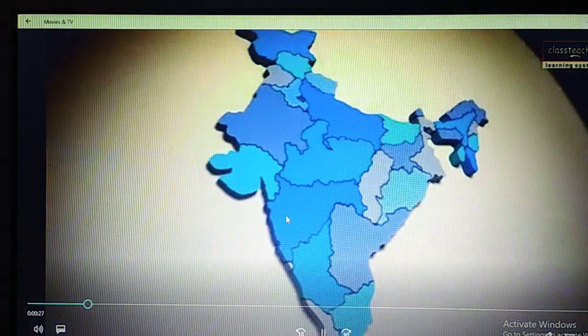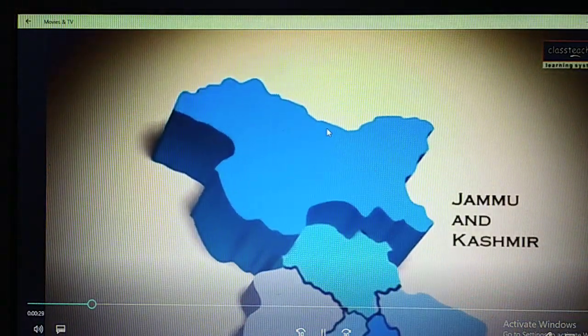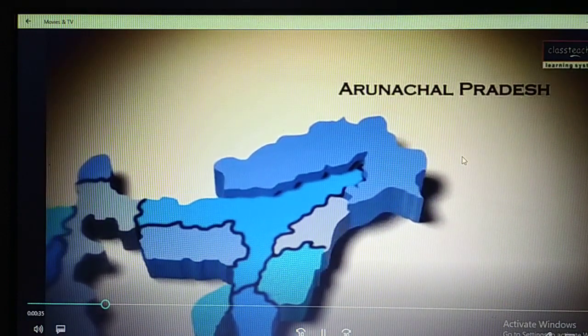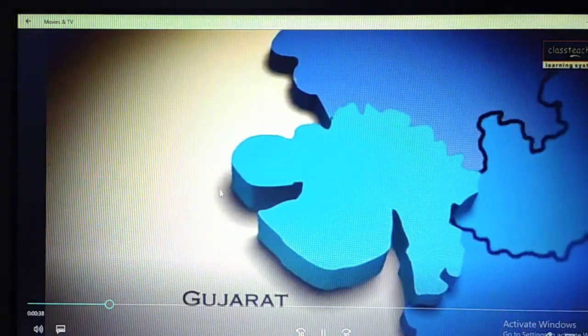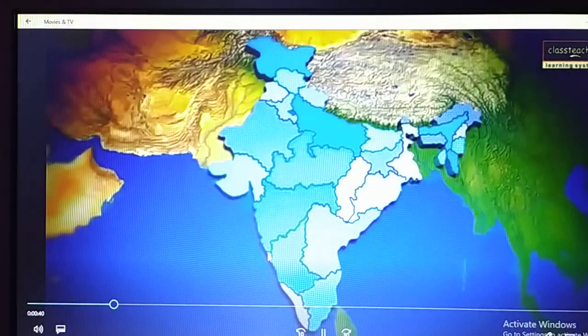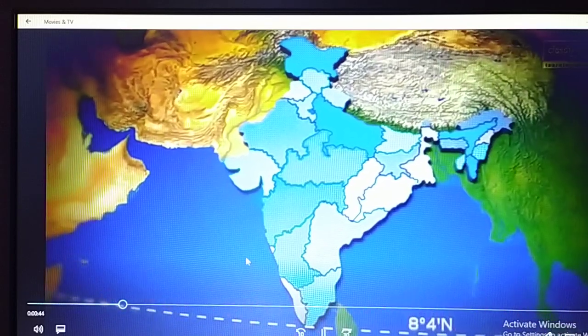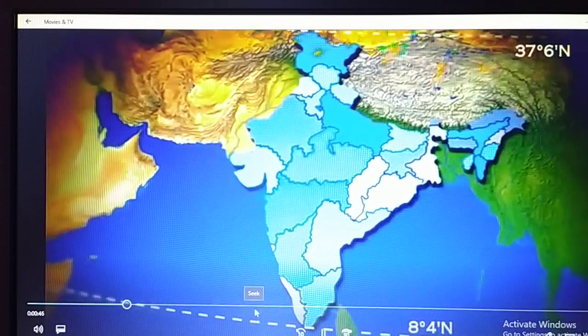Now let us understand the location. Our India starts from Jammu Kashmir in the most northern part of India till Kanyakumari in the southern part of India. Arunachal Pradesh is in the eastern part of India. In the western part of India it extends till Gujarat. This is a brief introduction.